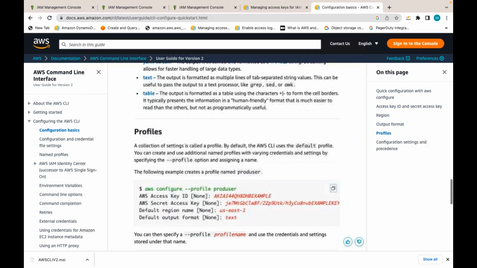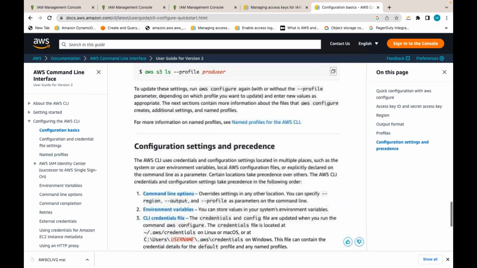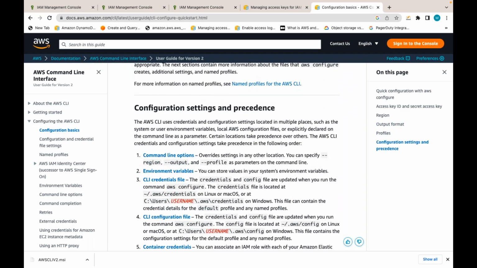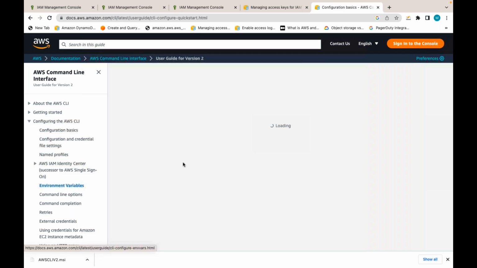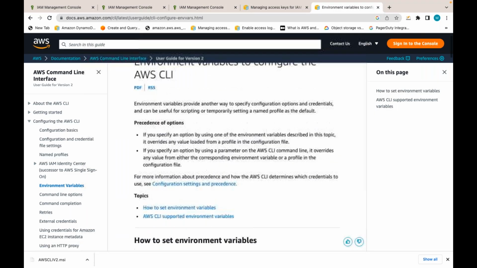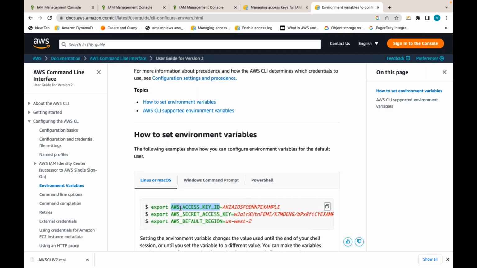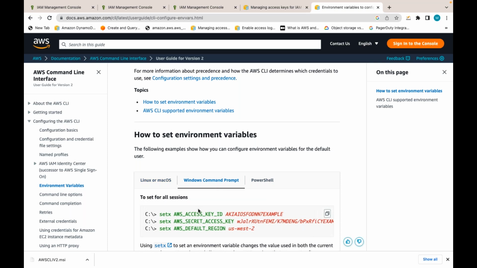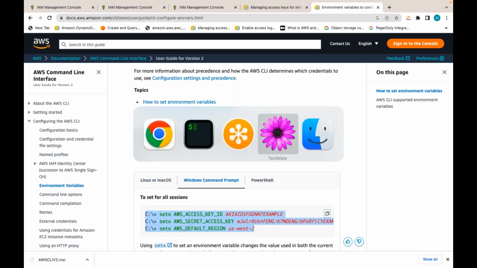There are various options here. You can pass them as environment variables. Something like this: export access key, export secret key. You can do something like this. If you are using a Windows laptop or desktop, you can execute something like this in your Windows laptop or desktop.